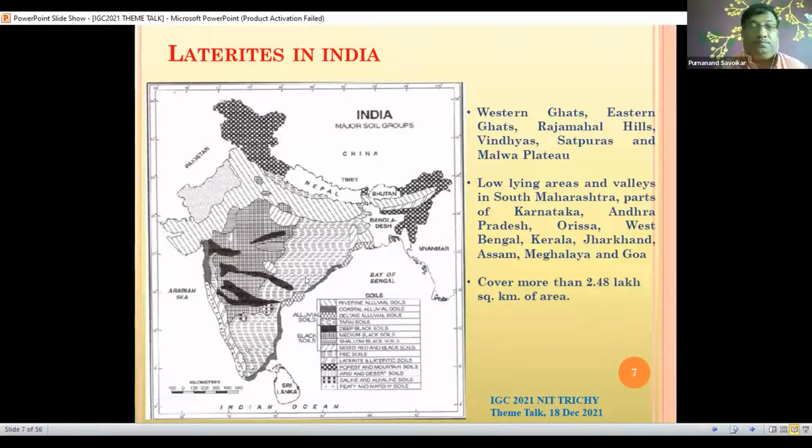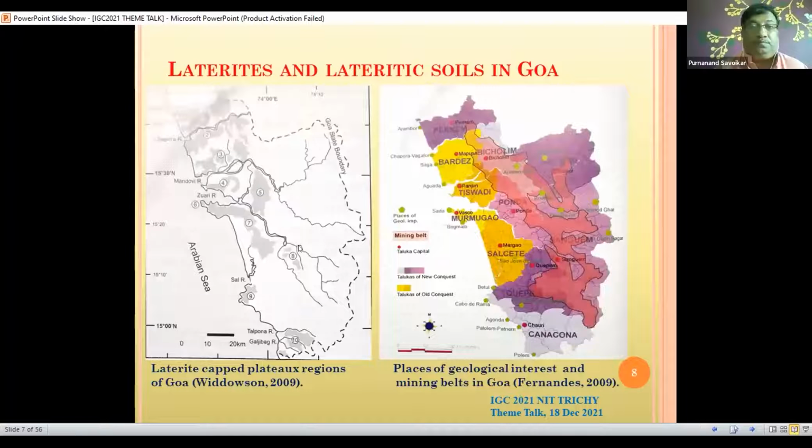They cover about 2.48 lakh square kilometers of area. As far as Goa is concerned, on the left side you can see the numbers 1 to 10 where we find the lateritic patches. These are the areas where you find them very prominently, the lateritic belts in Goa.